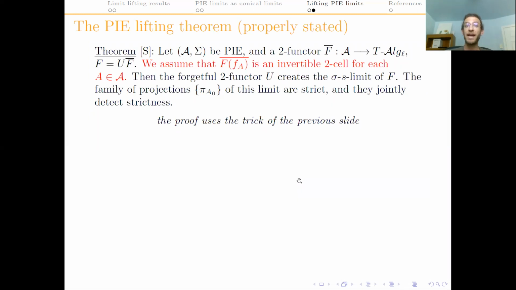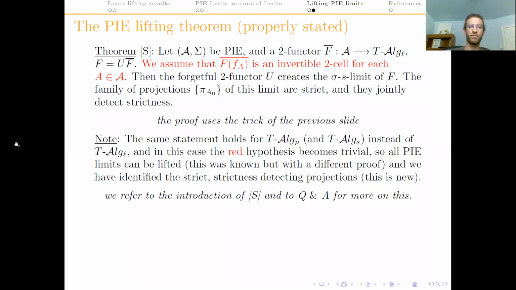So in this final slide, I just state the theorem, whose proof after using this trick becomes more or less routine checks. Note the red hypothesis coming from the red two cell in the previous slide. And note that the projections that are seen to be strict and strict preserving are the ones corresponding to these initial objects. Like I mentioned before, when we looked at the inserter, the only real projections for a pi limit. I'm putting here this version of the theorem, which is about lax morphisms of algebras, so the worst possible situation in a sense, but it also holds for pseudo and strict morphisms.